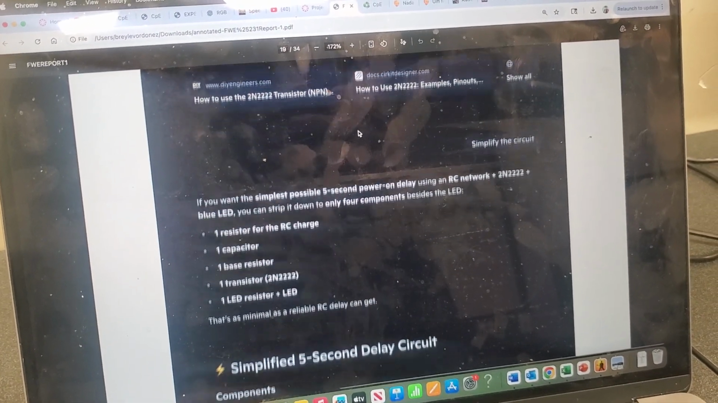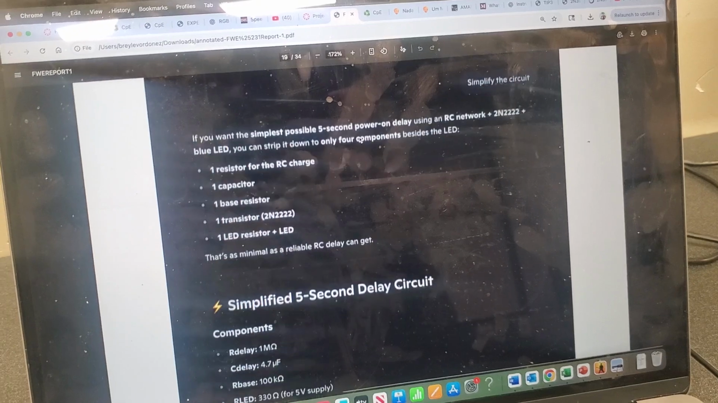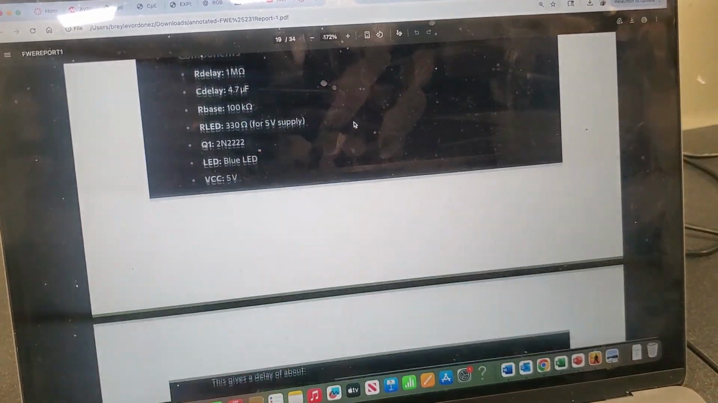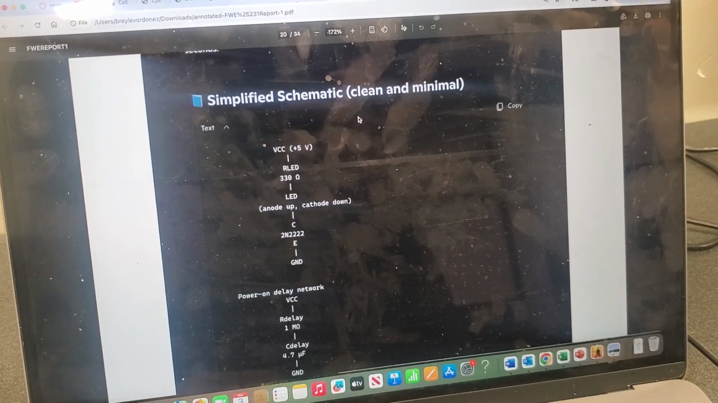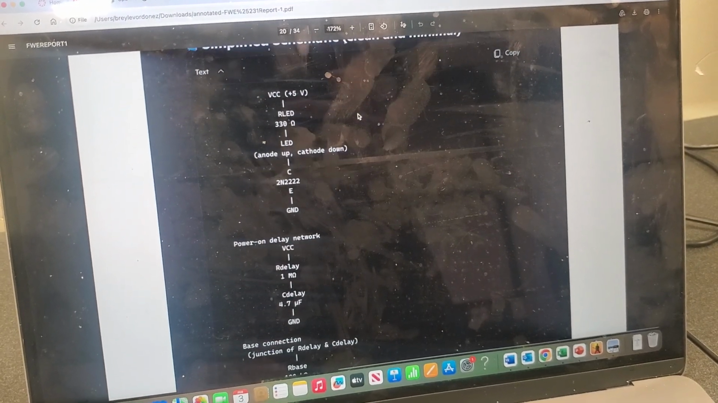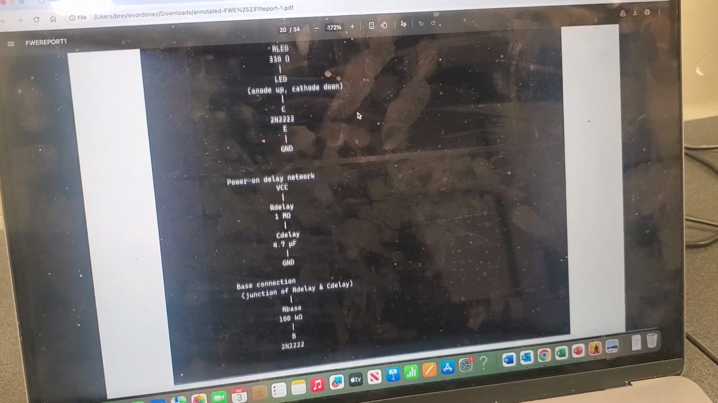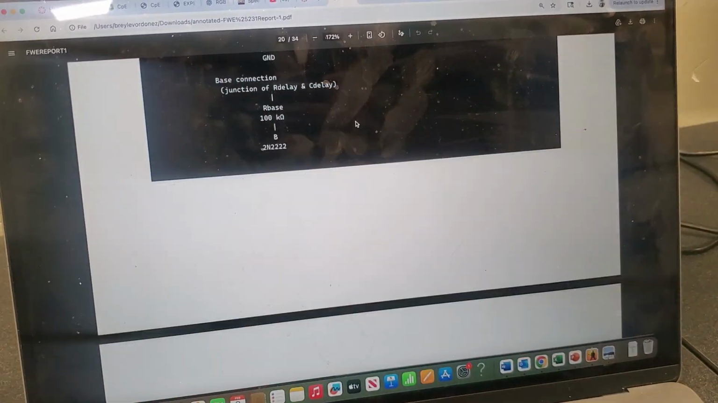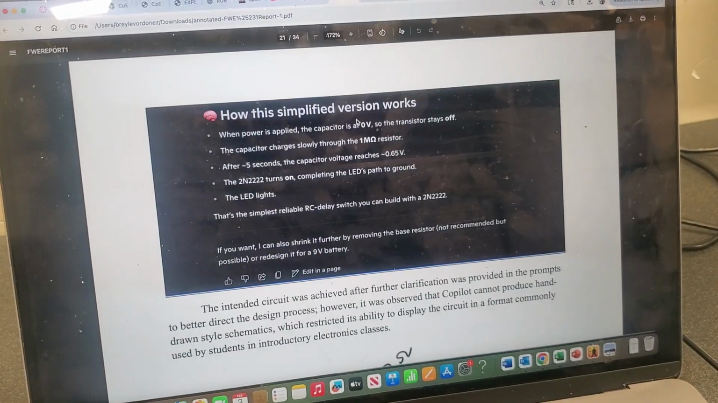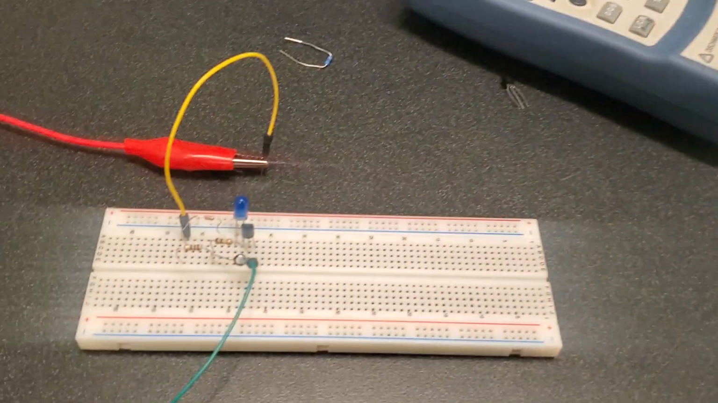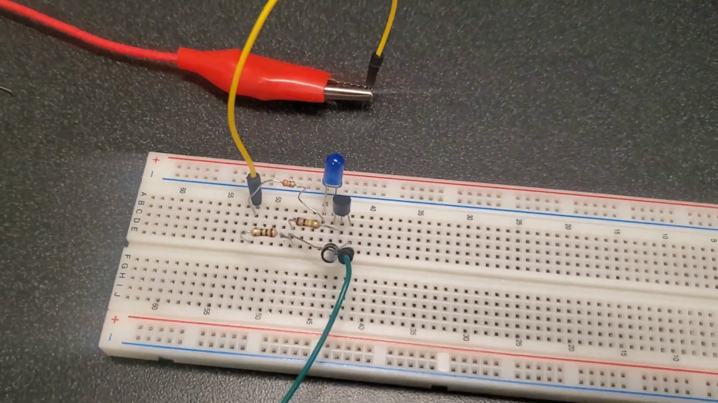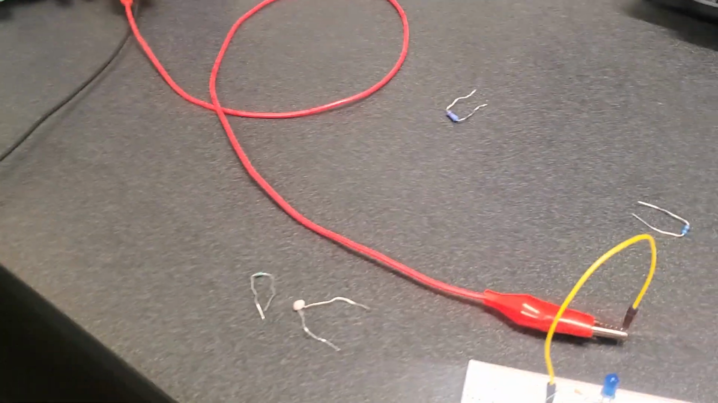I asked AI to simplify the circuit. That's what it gave me. So according to AI, the LED is supposed to turn on 5 seconds after the source is turned on. So let's test it. And before that,